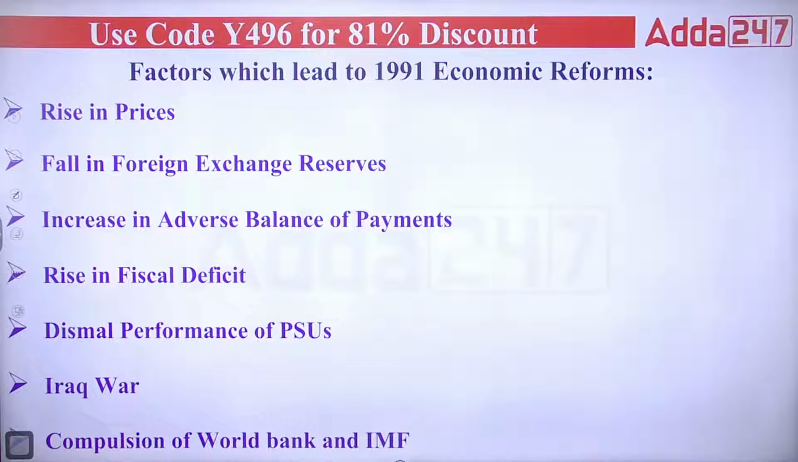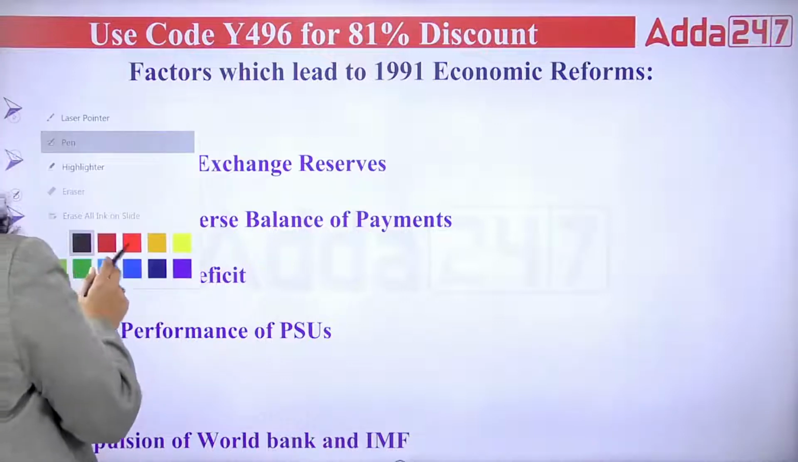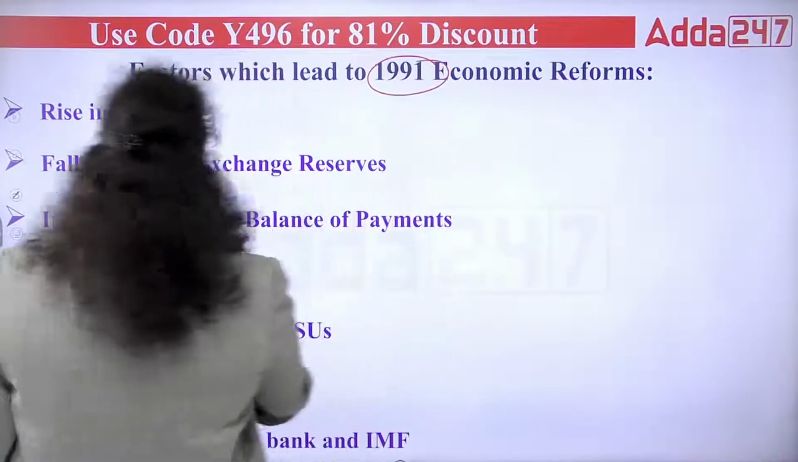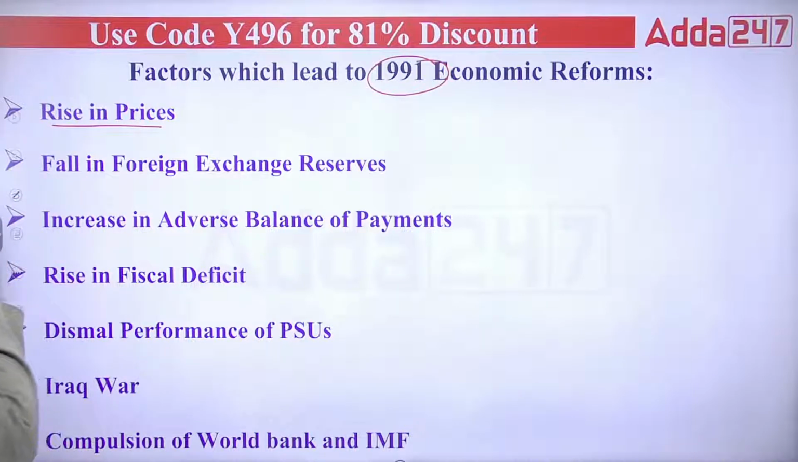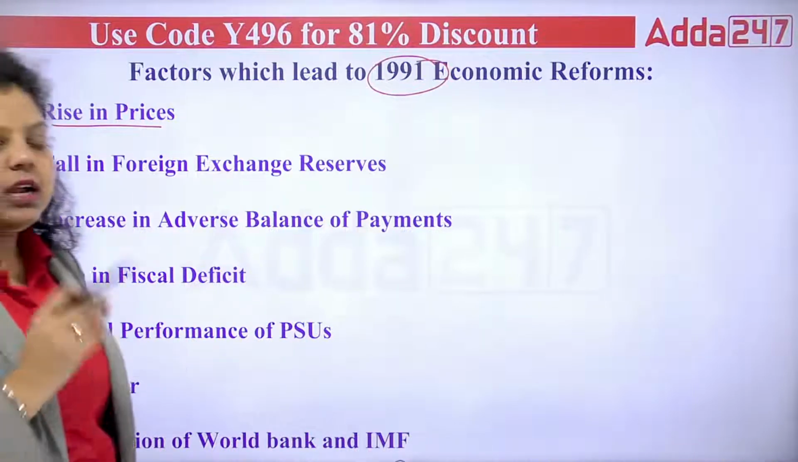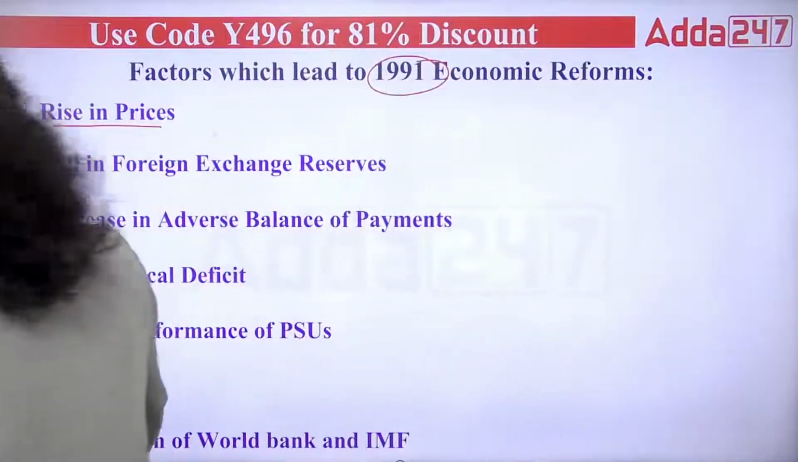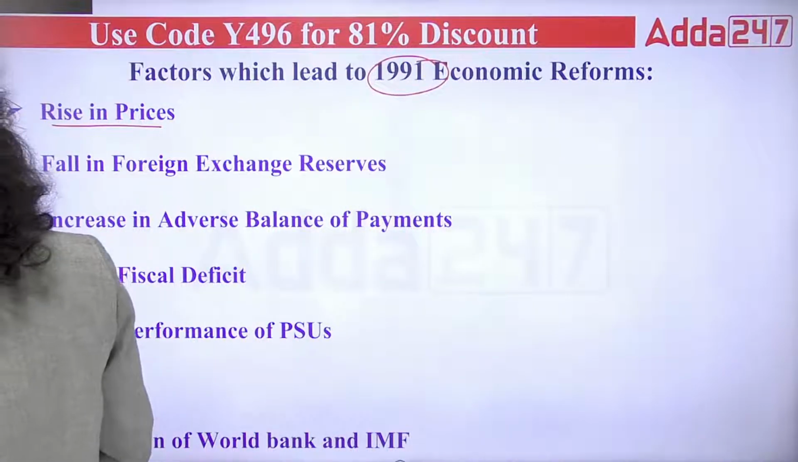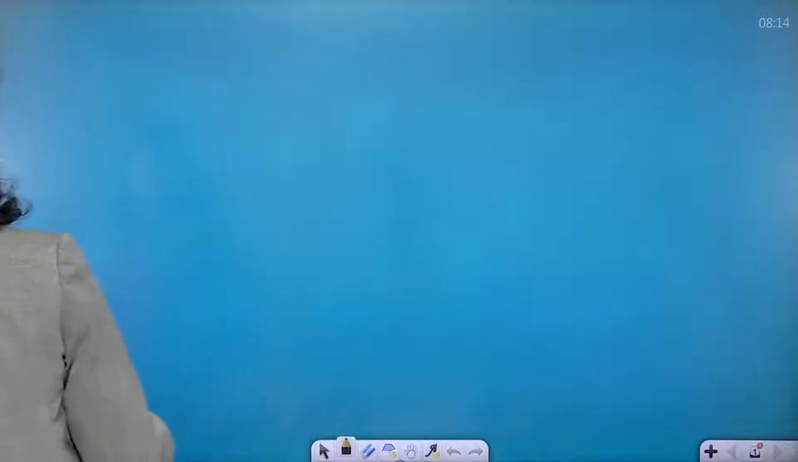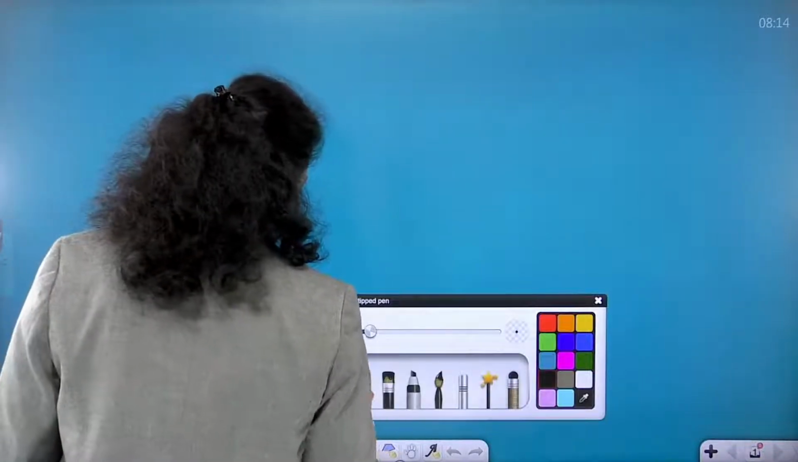First of all, the factors that led to the 1991 economic reform. The first factor was rise in prices. In our country, inflation was continuously rising at that time. Now what is inflation? Let's understand that.